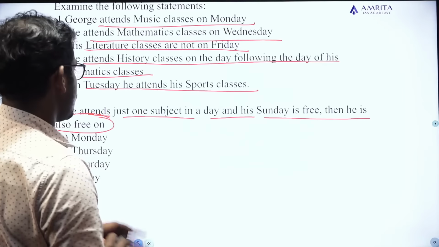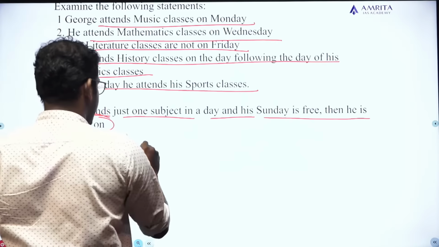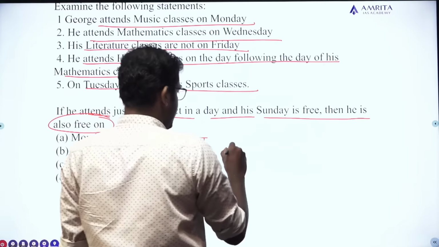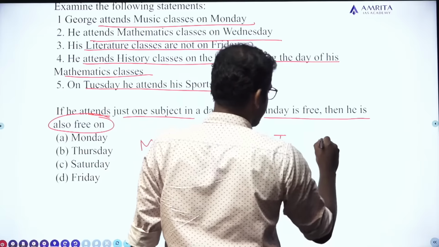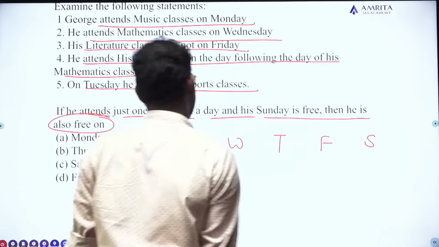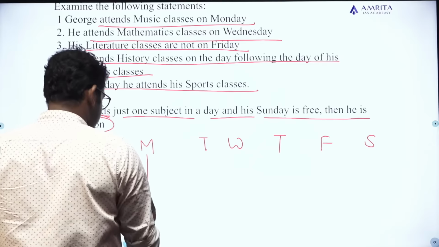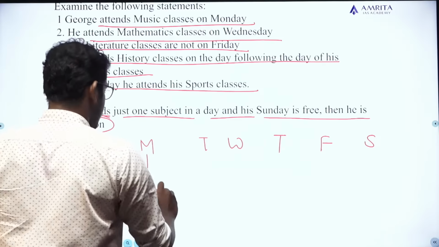Okay, so Sunday is off. I'm starting from Monday, Tuesday, Wednesday, Thursday, Friday, Saturday. So 6 days. He attends music class on Monday. So on Monday he attends what? He attends music class.